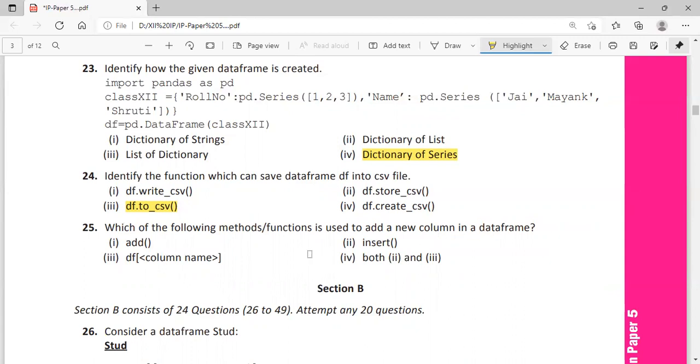Question number 25: which among the following methods are used to add a new column in a data frame? To add a new column, we will not use the add method. That's only for adding data frame content, not a new column. Insert we use for a particular location. If we want to insert a new column, we will use the insert function. Or df with square brackets, where we specify the column name. So both are correct. The answer to this one is option 4, both 2 and 3.